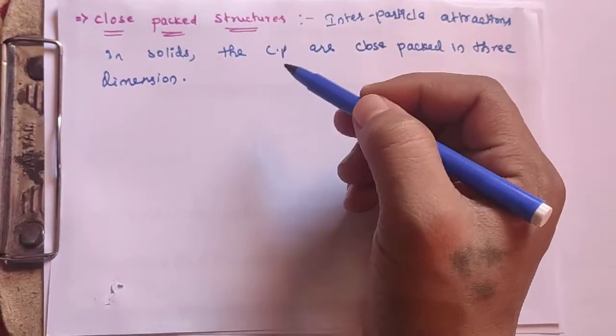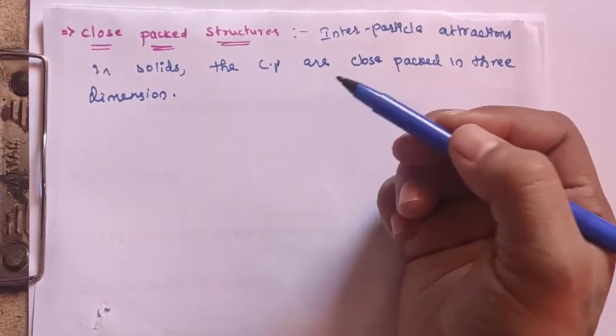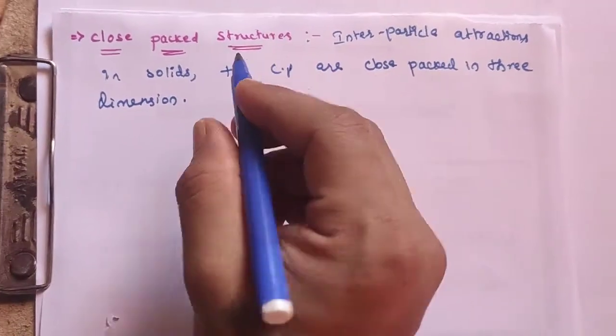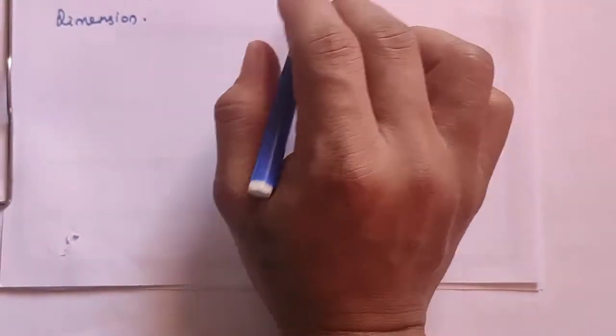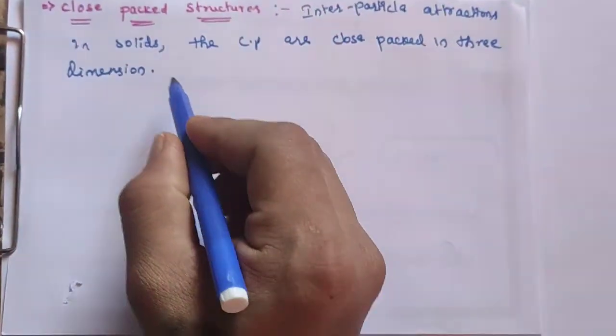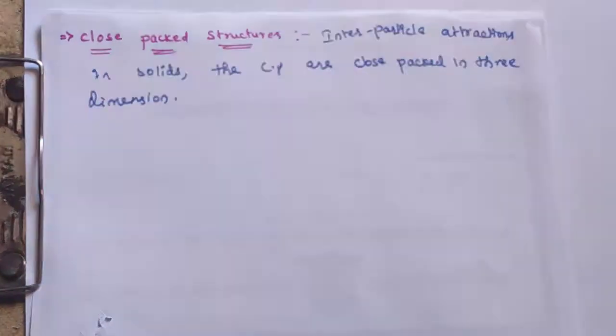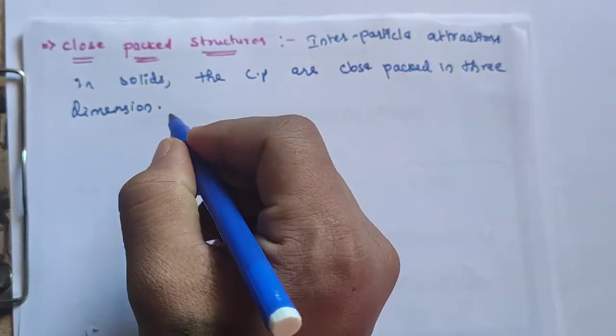So in this part we shall study close packing in 3 dimensions, starting from close packing in 1 dimension. Close packed structures indicate mainly the interparticle attractions from one particle to another particle in the solid state. So here they have explained close packed structures in 3 ways.